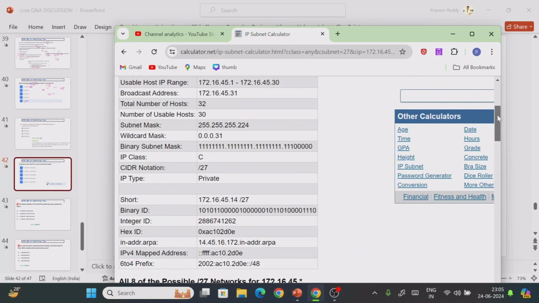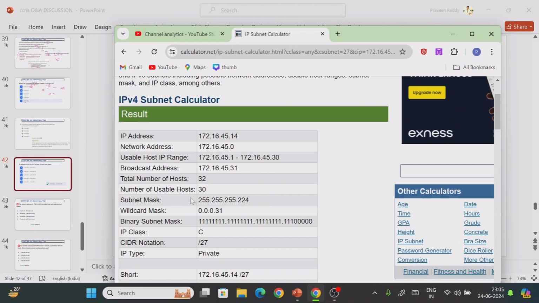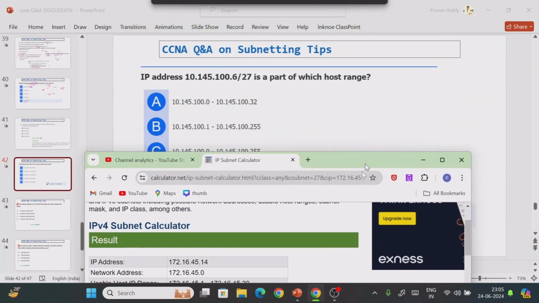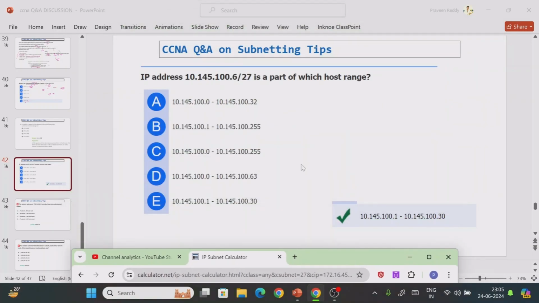It means that if you take /27, you get 32 IP addresses, but out of this we can use only 30. Now what is the given question? What is the answer?